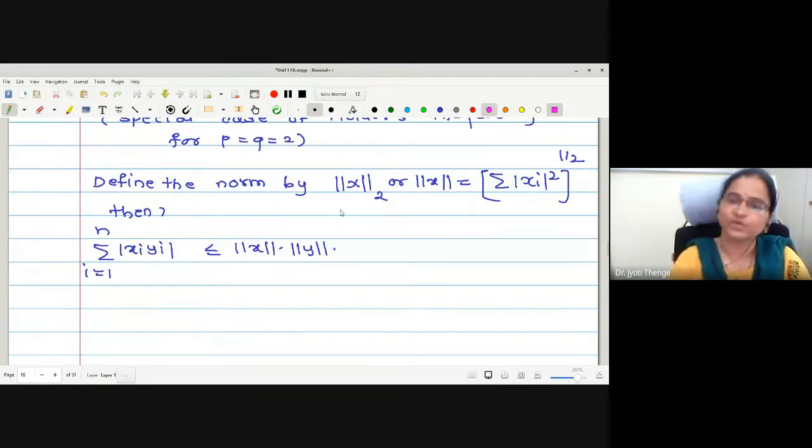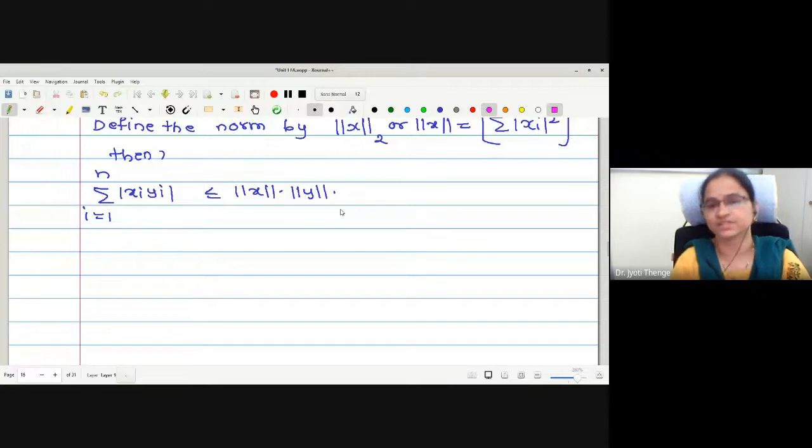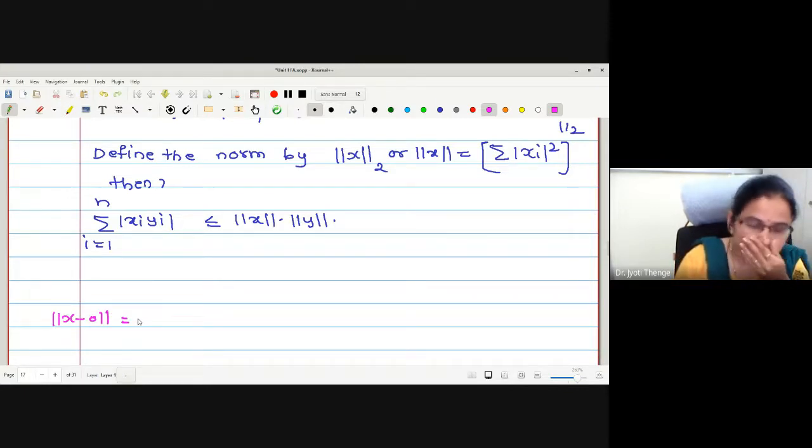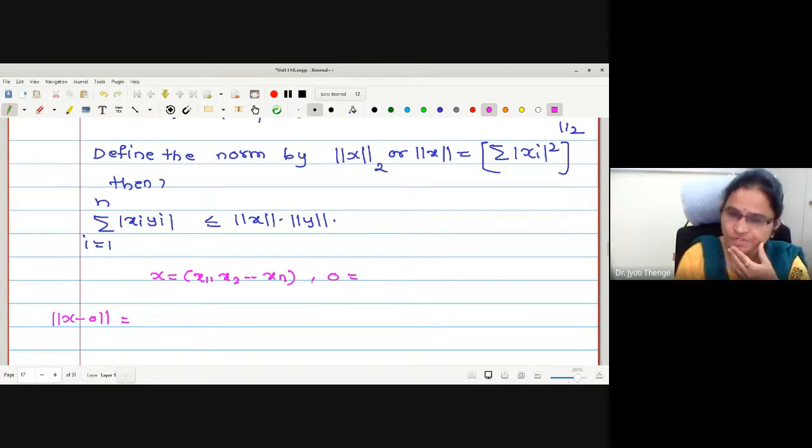Actually we know that whenever we calculate norm of x, this is the distance between the origin and the vector x. Therefore, what is the distance formula if I calculate norm of x minus 0, the distance formula between two vectors? What will be the coordinates of x? Say x1, x2 to xn. What are the coordinates of 0? 0, 0, 0, the n-tuple 0. Then how will you find the distance?